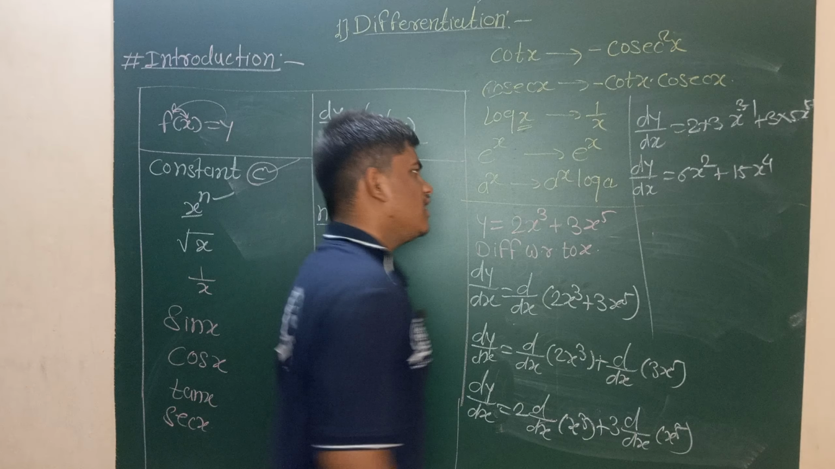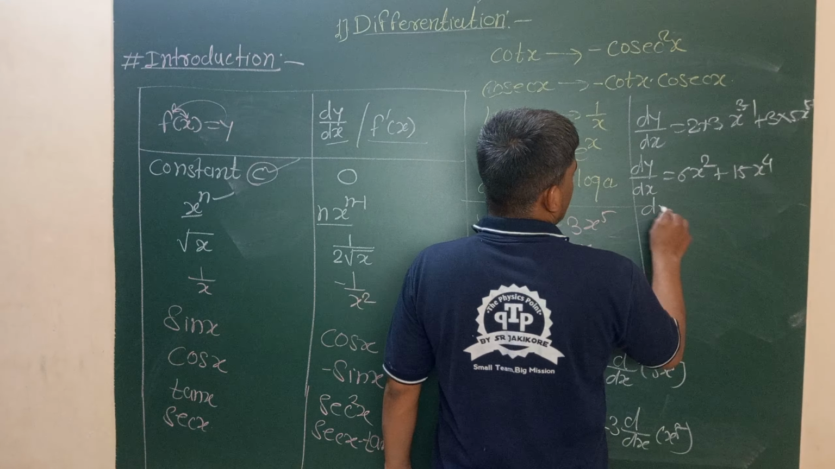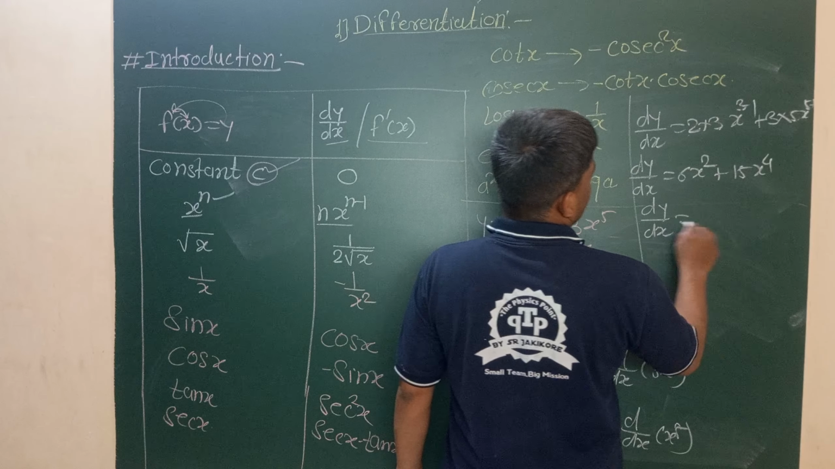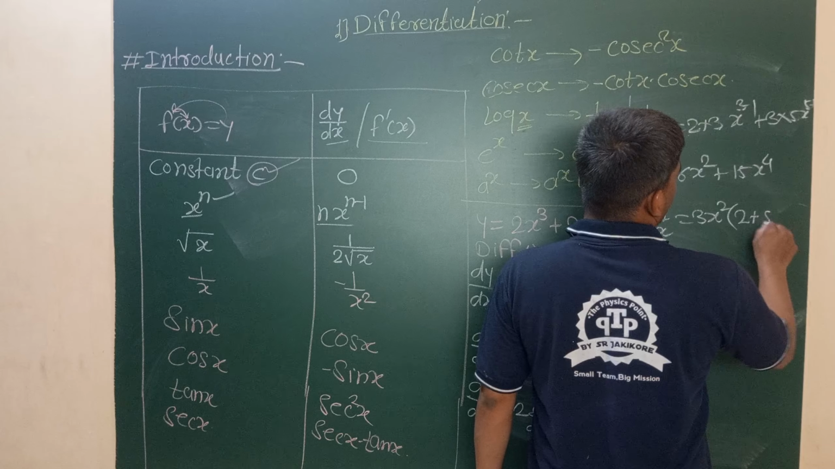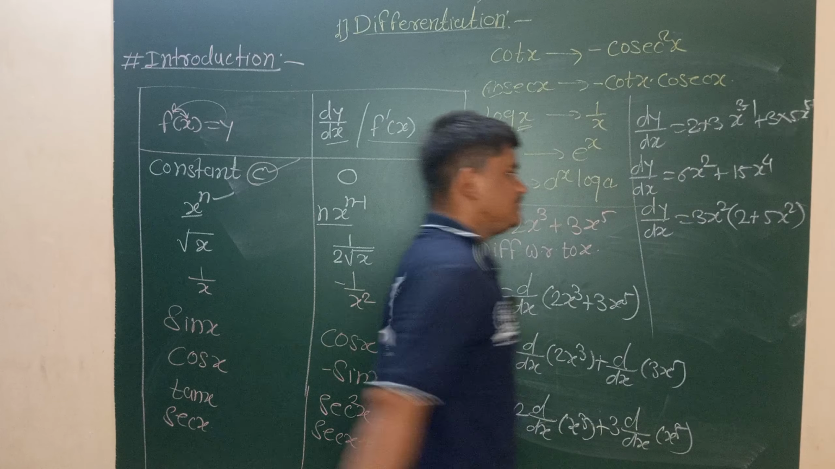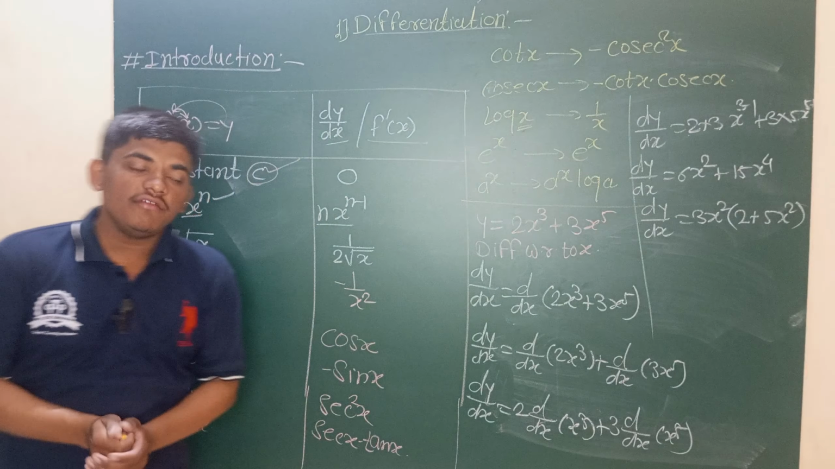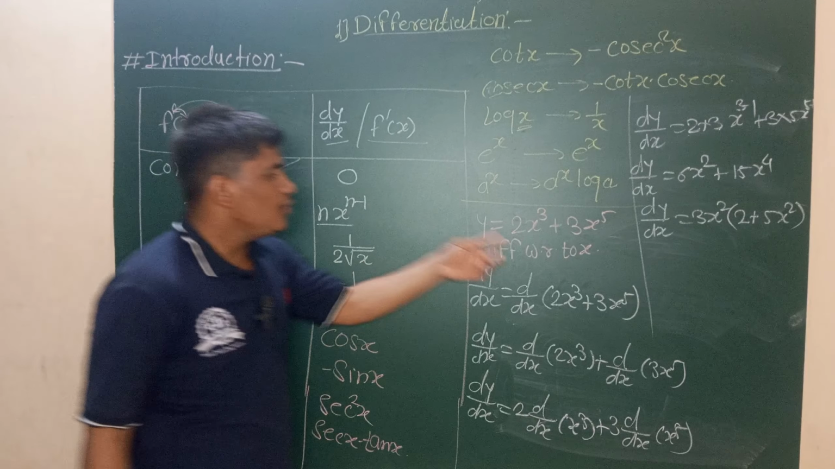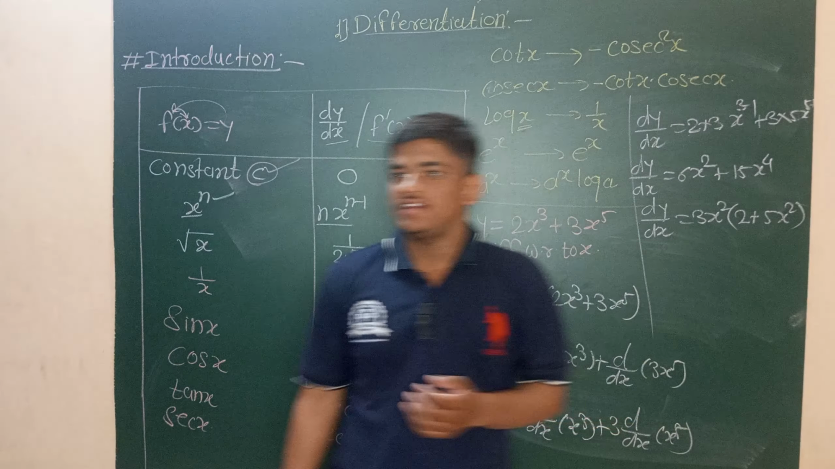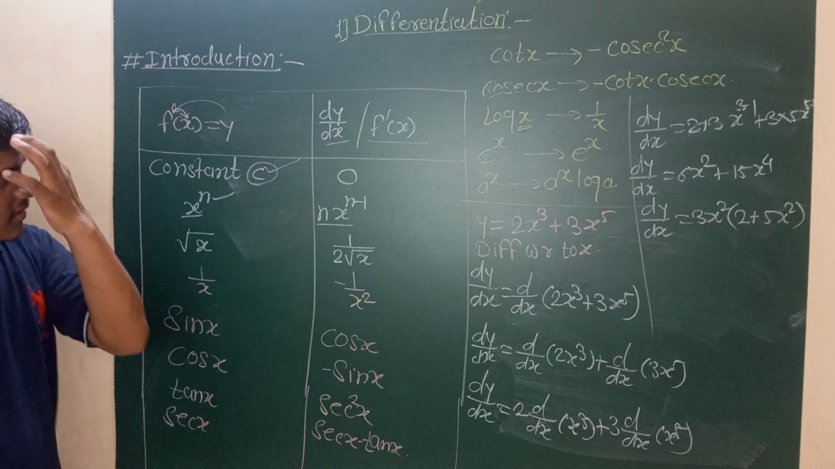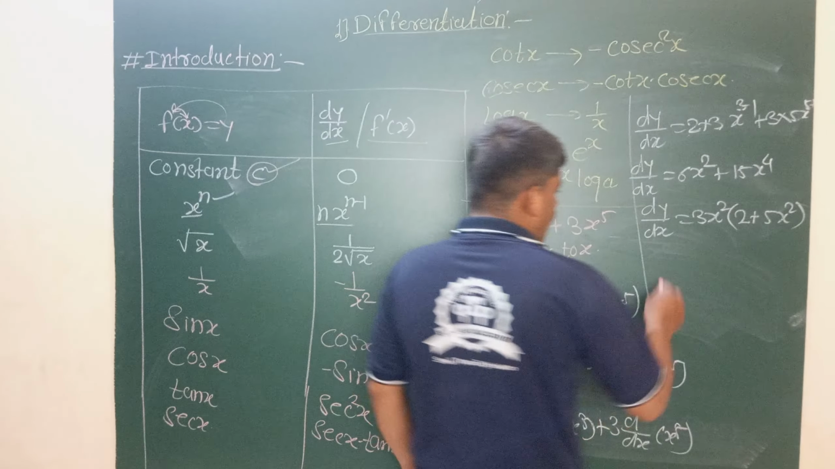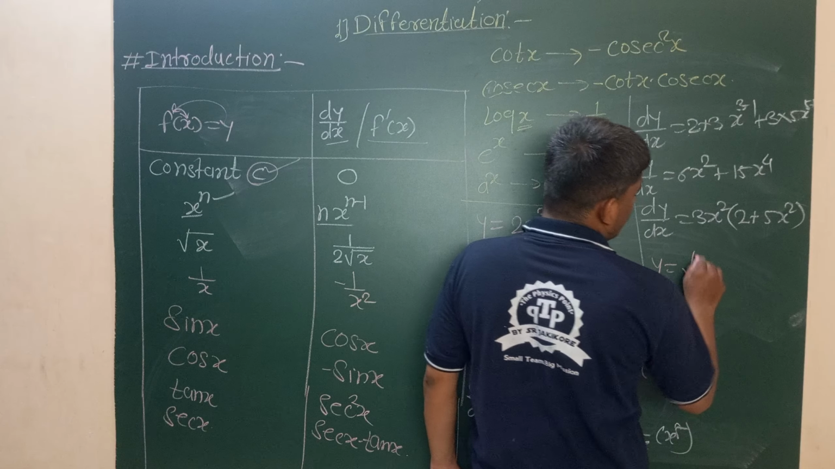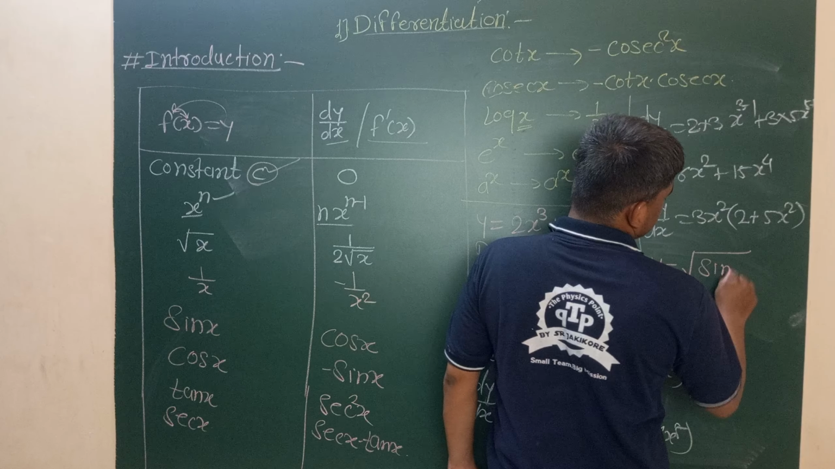Here we take 3x square common: dy by dx is equal to 3x square into 2 plus 5x square. This is the derivative of the function 2x cube plus 3x raised to 5. Then what is the derivative if y is equal to under root of sin x?